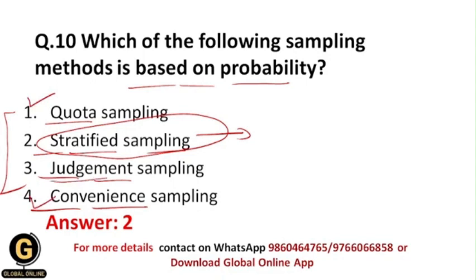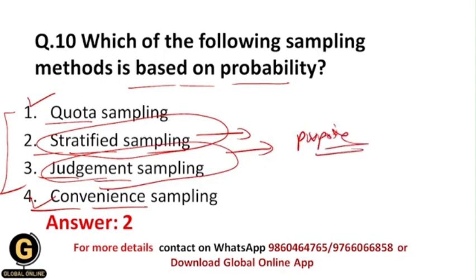So now all of you understood what is quota sampling and what is convenience sampling. So now let us see what is judgment sampling. The judgment sampling technique is also called the purposive sampling technique. So here the researcher has a specific purpose towards the participant, and that's why he purposively selects that participant only.